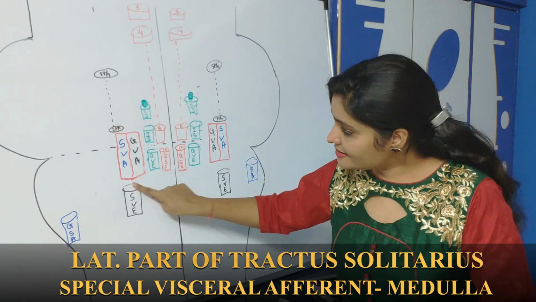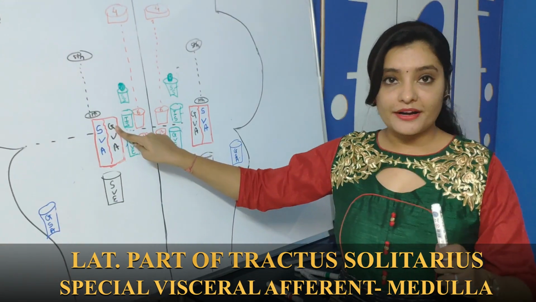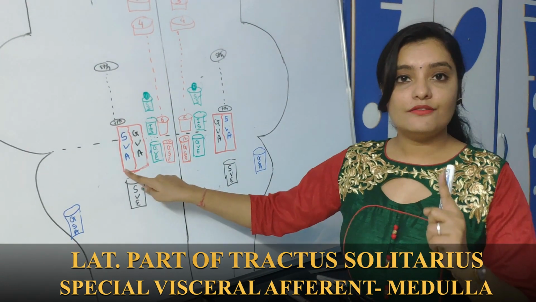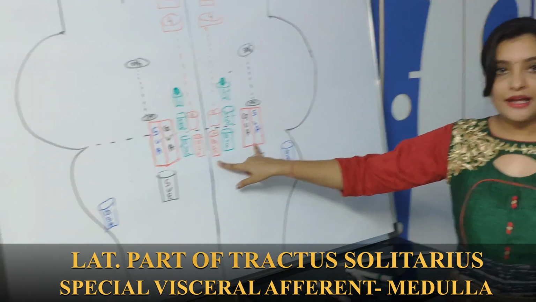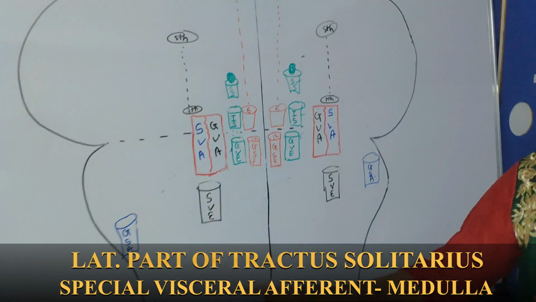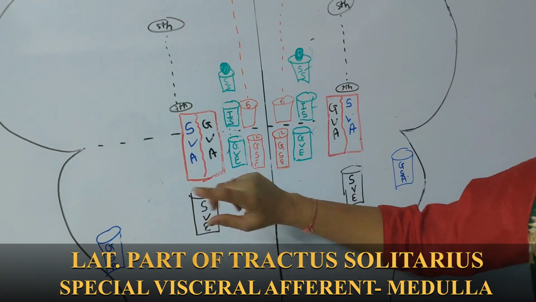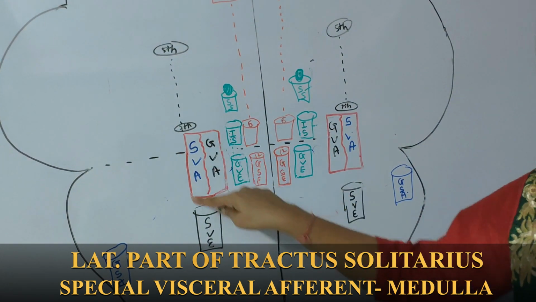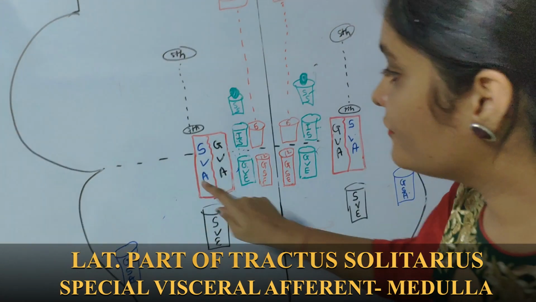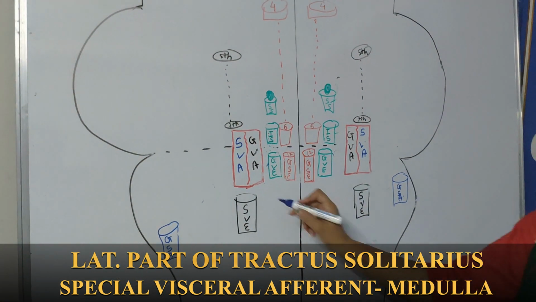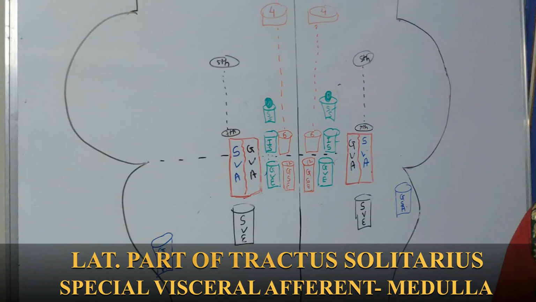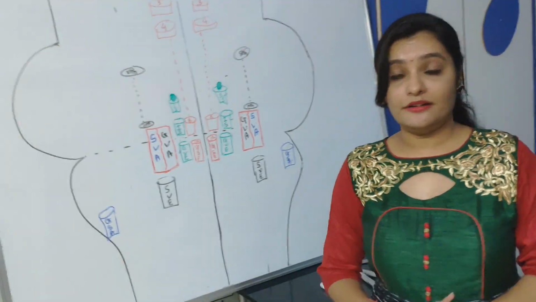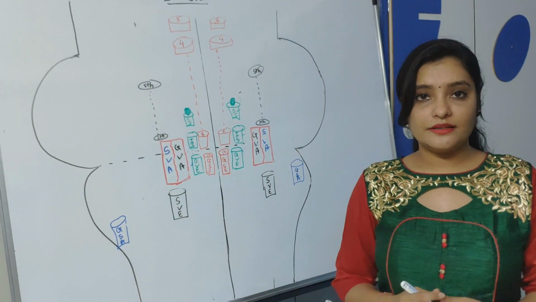Now, as this nucleus is having two parts, but they are one nuclei. They act as one nuclei. Functionally the functions are different for each part, but the nuclei act as one. So what is the name of this nuclei? The name of this nuclei is nucleus of tractus solitarius. Why has the name been given like this?